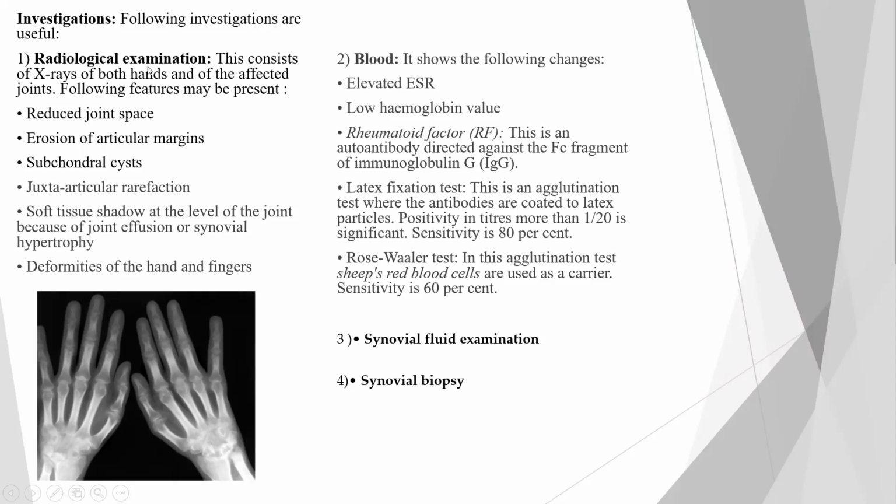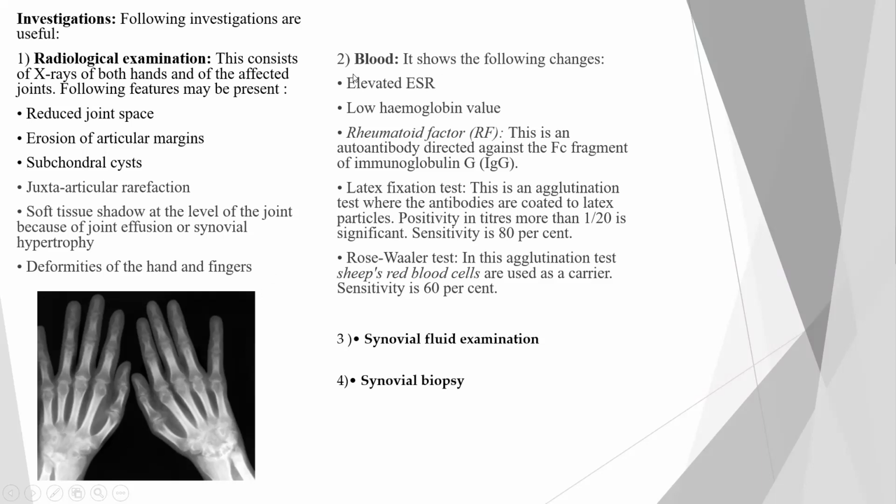First will be a radiological examination because the joints are involved and they are being clearly seen in the X-ray. So X-ray of both the hands and of the affected joint, whichever joint the patient complains of pain and swelling, will be undergoing an X-ray. The observations on the X-ray will be a reduced joint space, erosion of the articular margins, subchondral cyst, juxta-articular rarefaction, soft tissue shadow at the level of the joint because of the joint effusion or hypertrophy, and deformities of hand and fingers. Any deformities we can clearly see in the X-ray.